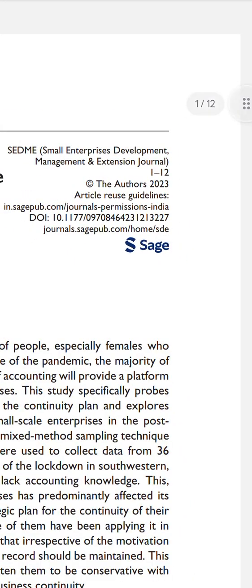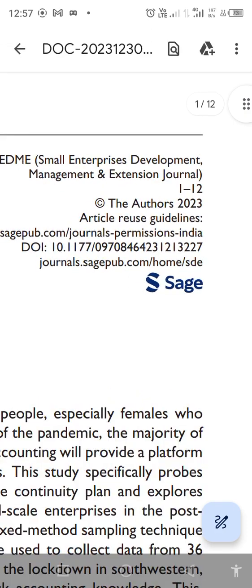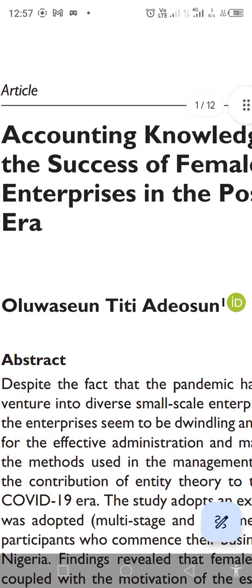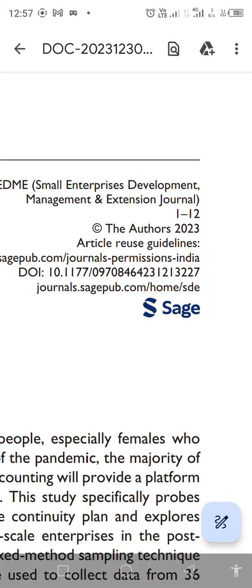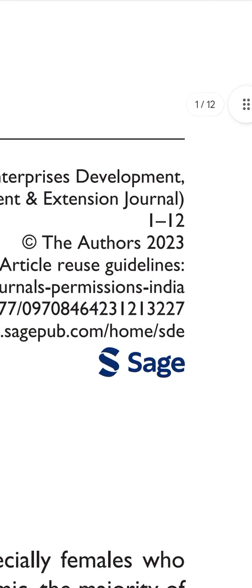After that, we have volume and issue. Unfortunately for this particular article, while they were notifying me, their volume and issue is 00, which I think is one of the reasons it doesn't reflect in this published article. Then we have the page numbers, which are 1 to 12, as you can see.